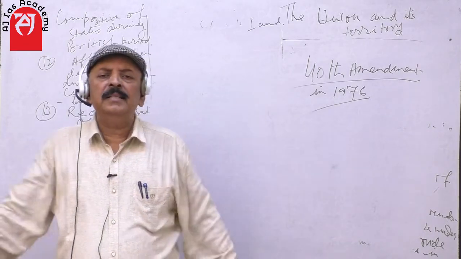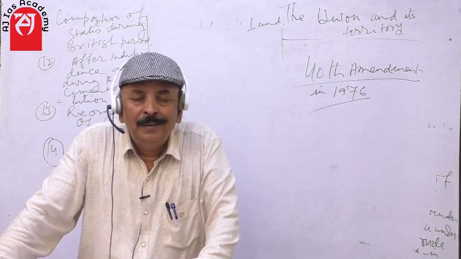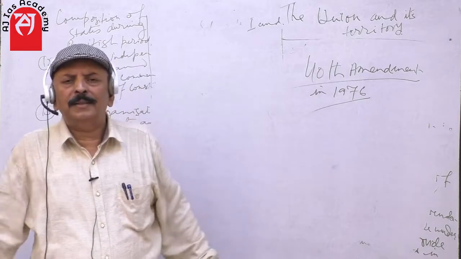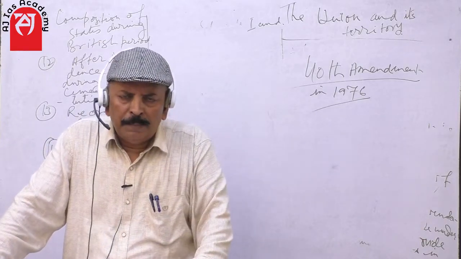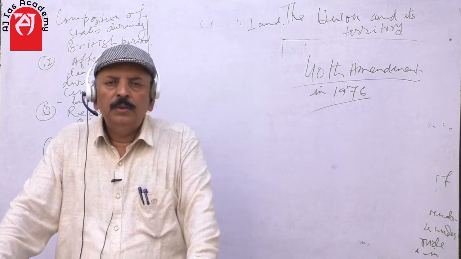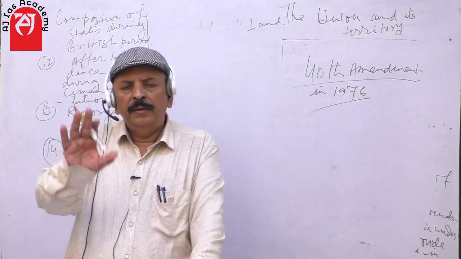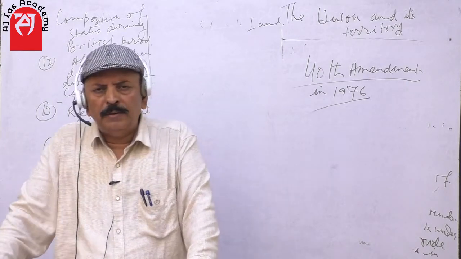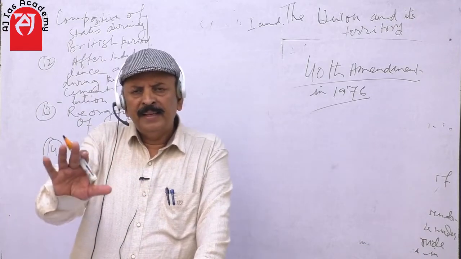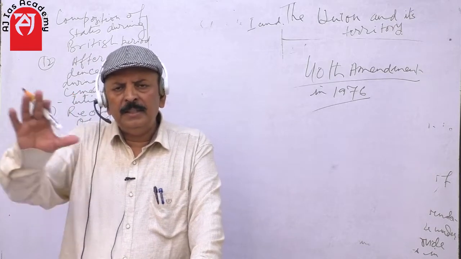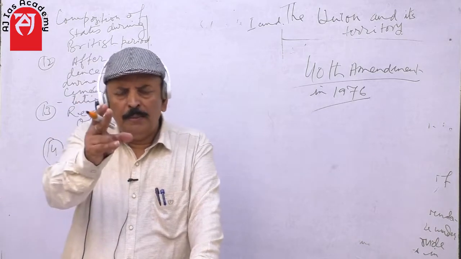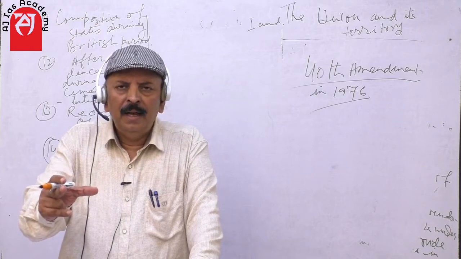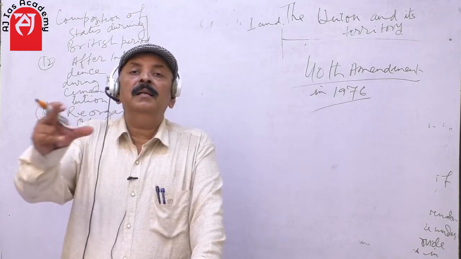So there is endless demand for separate statehood. Students, do you know why there is so much clamor for it? Because in our country after independence, there is a kind of regional disparity at two levels: intra-regional disparity and inter-regional disparity.